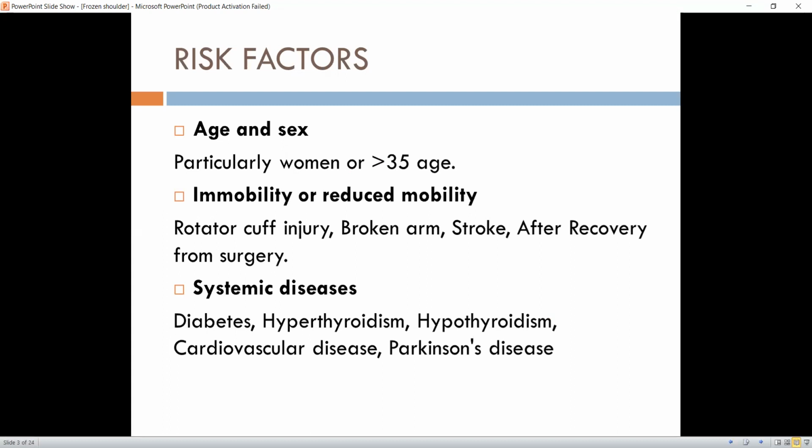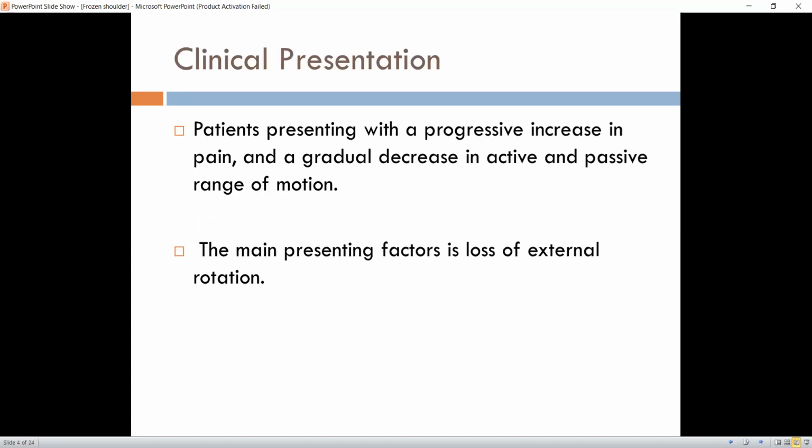Next are the systemic diseases. It is seen that diabetic patients are more prone to frozen shoulder, while muscle ache, tenderness, or stiffness in thyroid patients leads towards the development of frozen shoulder.